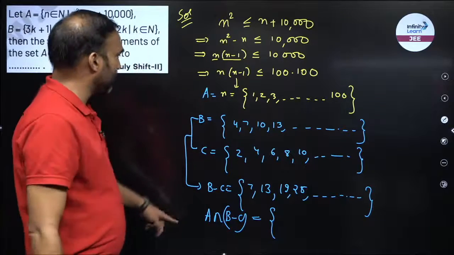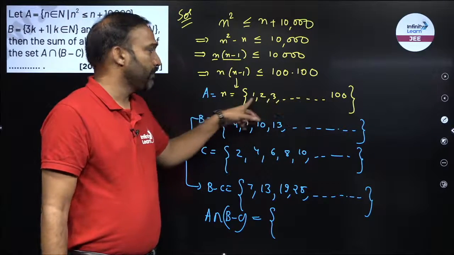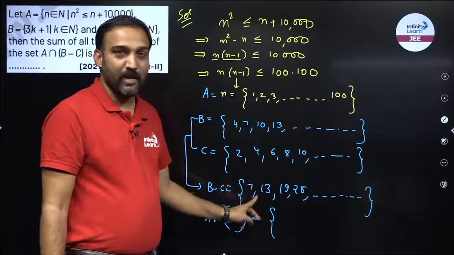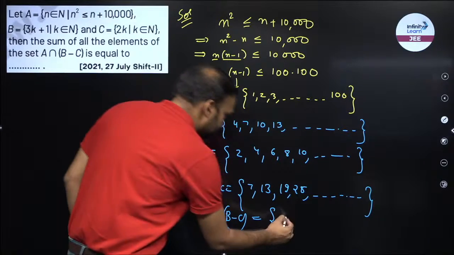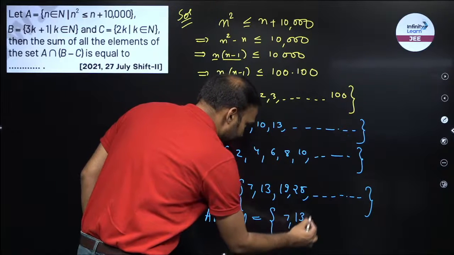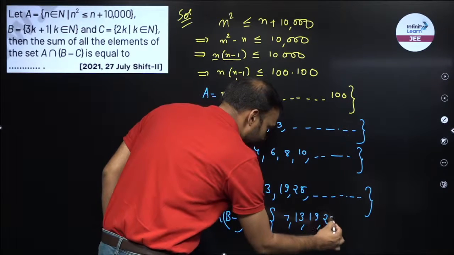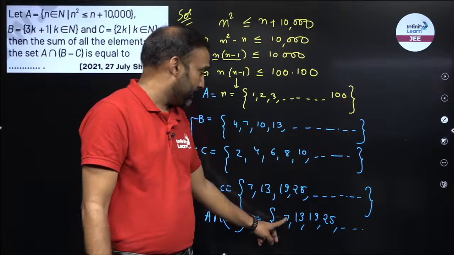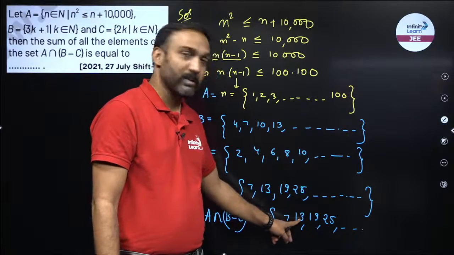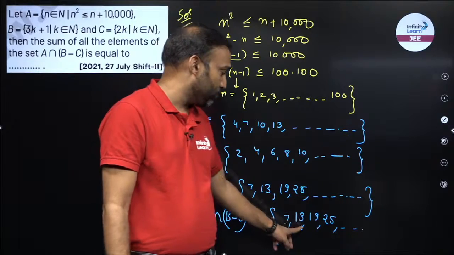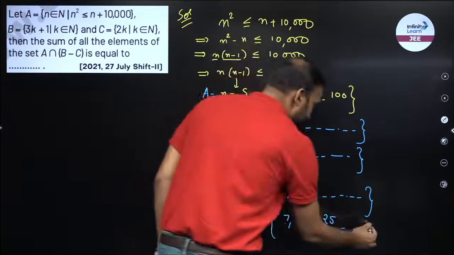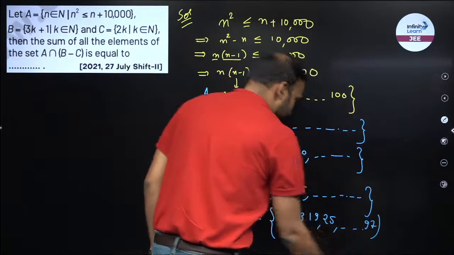So intersection, what is A? A has natural numbers from 1 to 100. So I have to find out the number of elements in this AP till 100. So this AP is 7, 13, 19, 25. Now if you see, all of them are 6k plus 1: 6 into 1 plus 1, 6 into 2 plus 1, 6 into 3 plus 1. So last I would have 97, that is 96 plus 1.